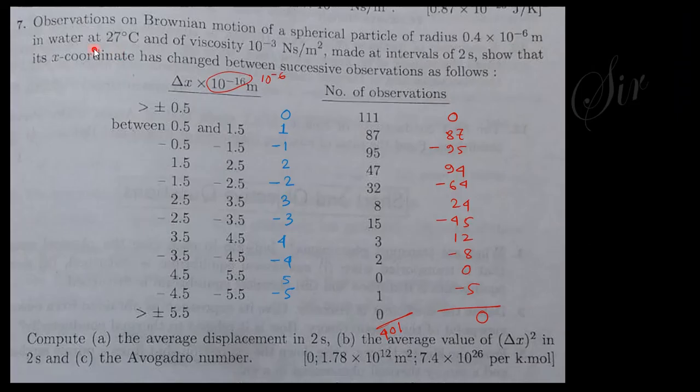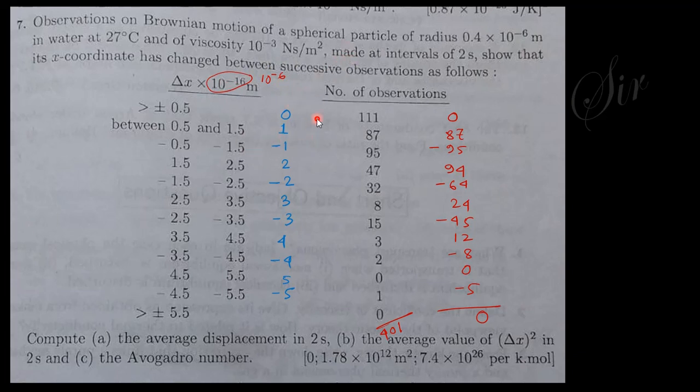Next one: observation of Brownian motion of a spherical particle of radius, this is the radius of the spherical particle, this is the temperature, this is the viscosity, made at interval tau, this is time, so that the x component of displacement is like that. This is the written value, you just check this black ink writer. Compute the average displacement, the average value of delta x square and the Avogadro number. I say this is an error, because this must be 10 to the -6, so that we can conclude the answer. So this is an error, you just check this one, this is 10 to the -6.